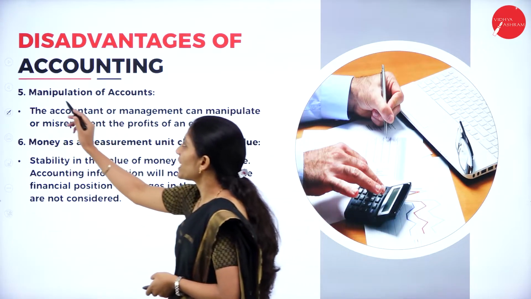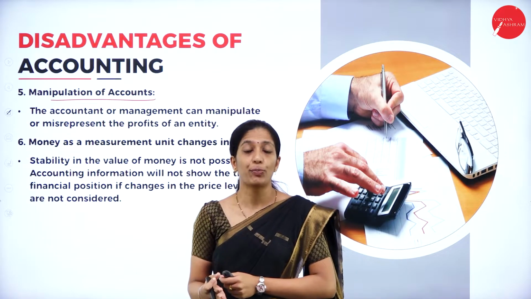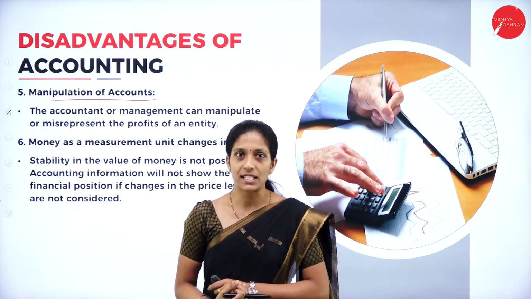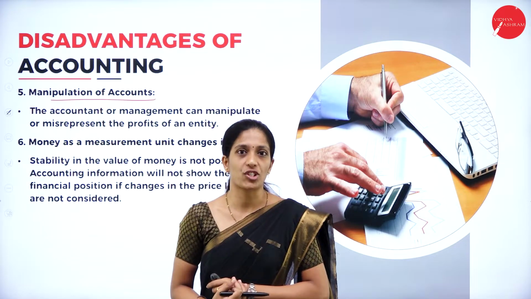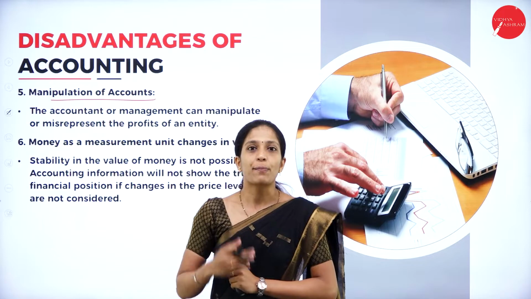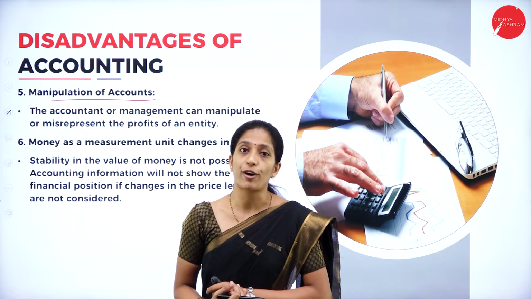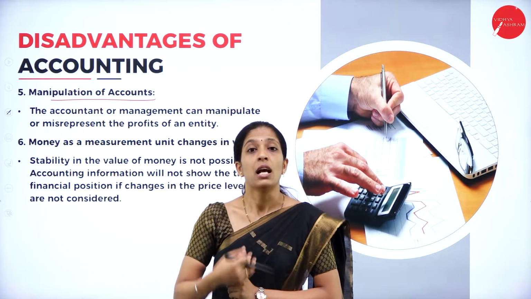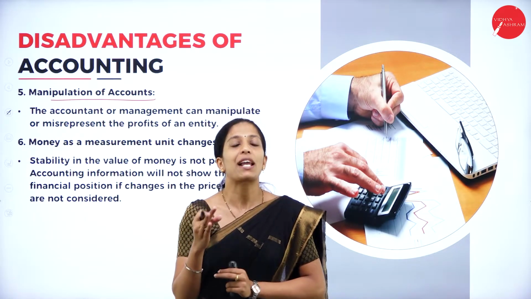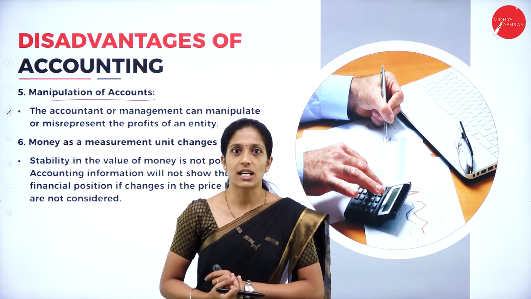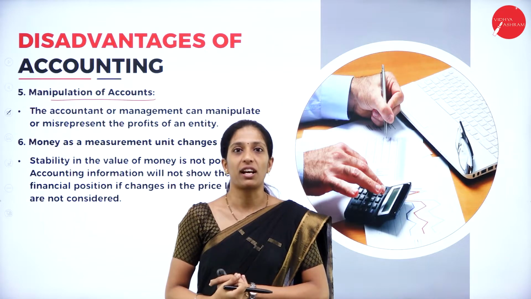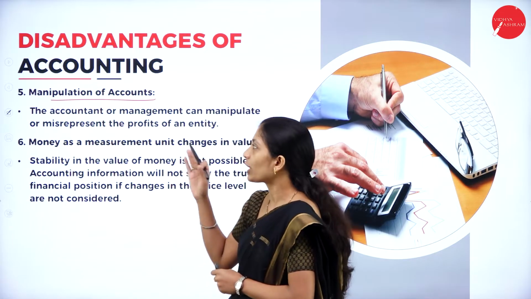Next one is manipulation of accounts. What do you mean by manipulation? Here, instead of showing the true position of the business, we are showing a fake, that is a positive, position of the business organization. Suppose the organization has earned a profit of just rupees 50,000, but we are showing it as 1 lakh. So here we are just manipulating. We are cheating the users. We are showing positive results of an organization. So this also can happen.